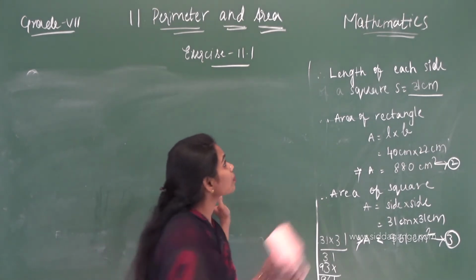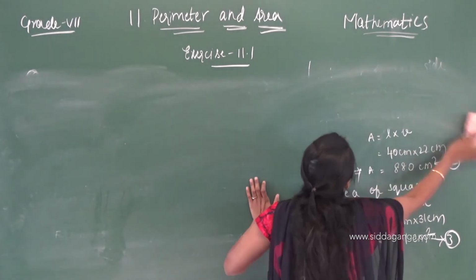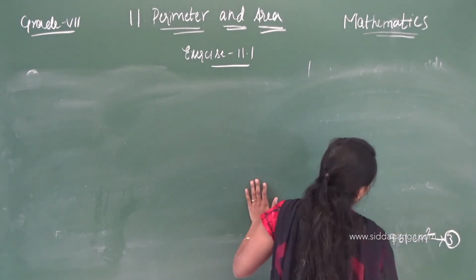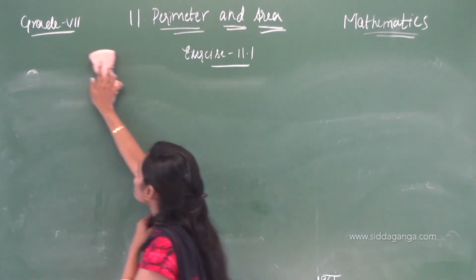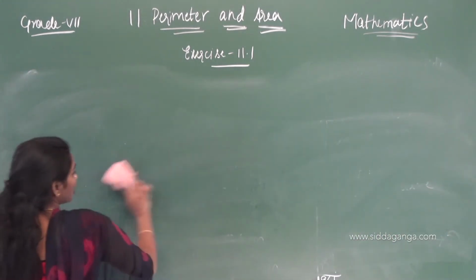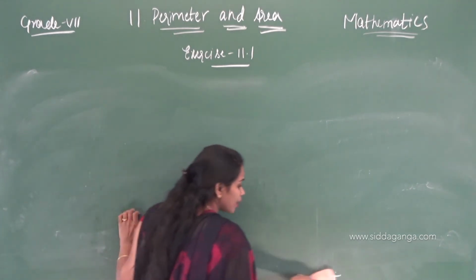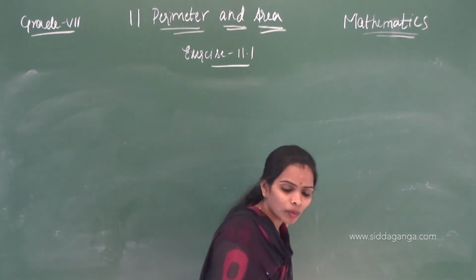Okay. You know all the calculations, you are understanding the meaning of all the questions, you know where you have to find perimeter, you know where to find area.